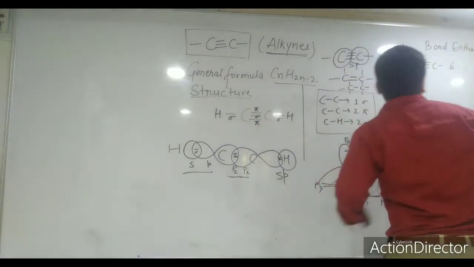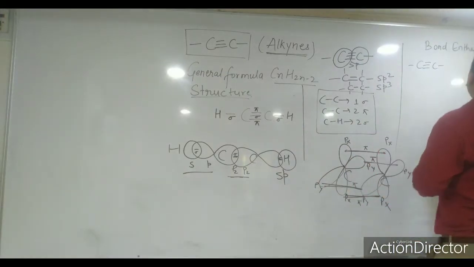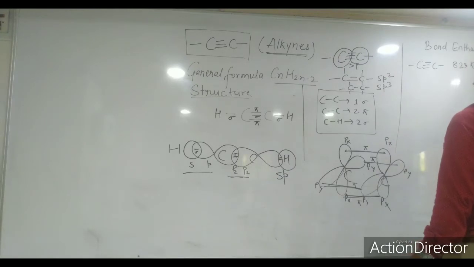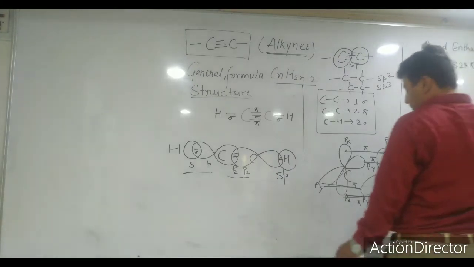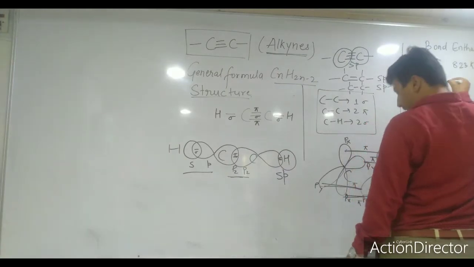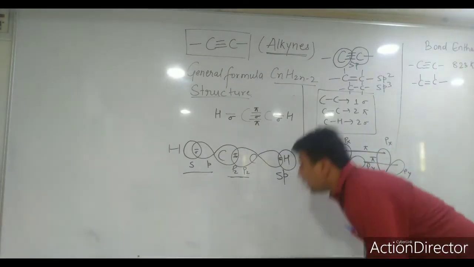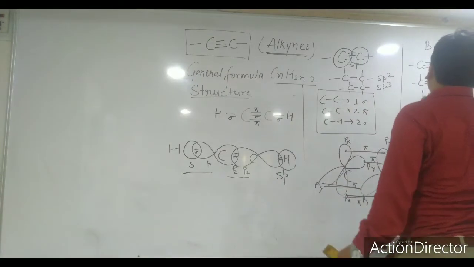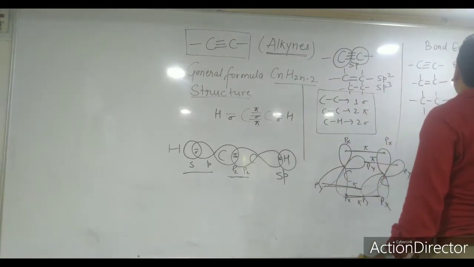How much? The bond enthalpy of ethyne molecule is 823. If I talk about ethene and ethane, can you tell me what will be the bond enthalpy?